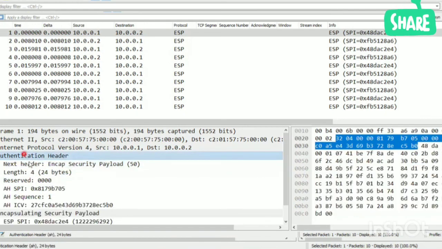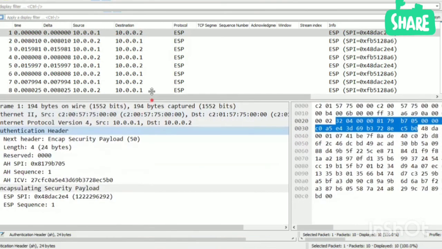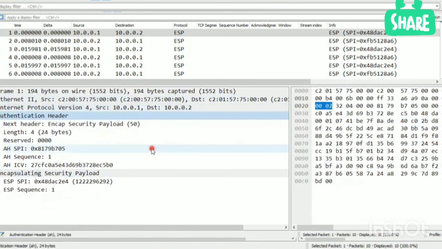Then AH header, we have SPI ID, then AH sequence number. So these are the important fields. Here is the AH header, authentication header. We can use an AH header and an ESP header together, so it will provide more security. Here you can see ESP SPI ID.